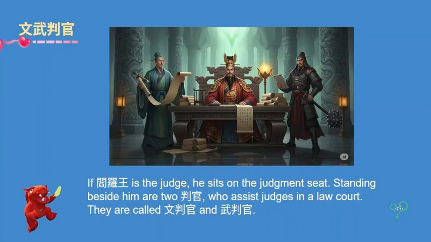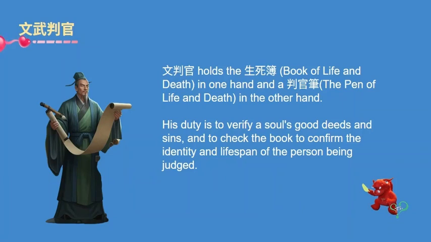If 阎罗王 is the judge, he sits on the judge seat. Standing beside him are two 判官, who assist judges in a royal court. They are called 文判官 and 武判官. 文判官 holds the 生死簿, Book of Life and Death, in one hand, and a 判官笔, the pen of life and death, in the other hand.